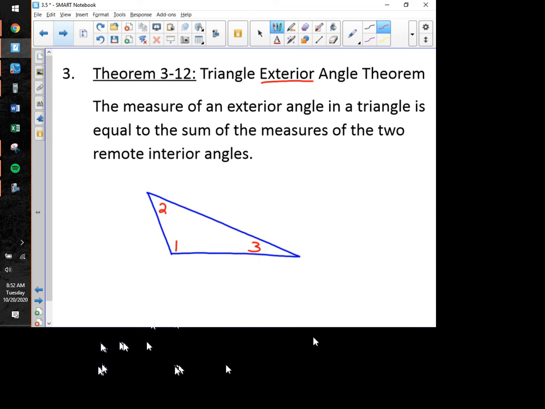What we're now going to do is create just one of the exterior angles in this triangle. And it's a really easy way, you guys, to create an exterior angle.